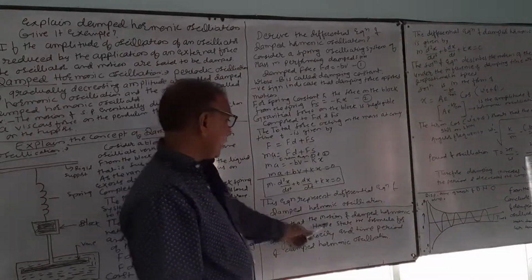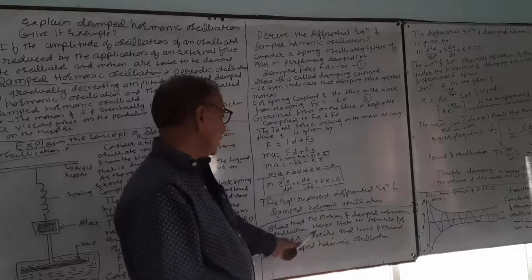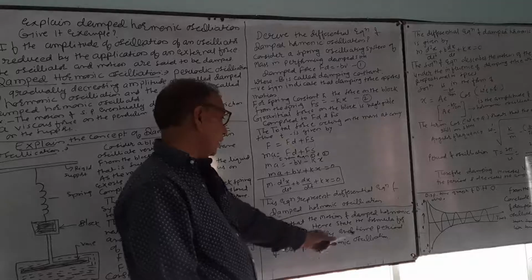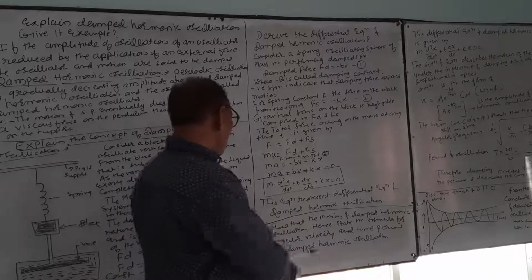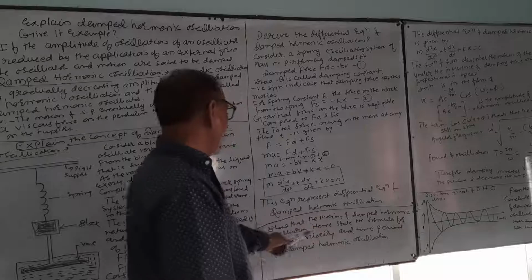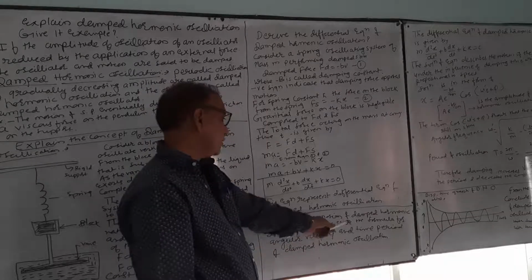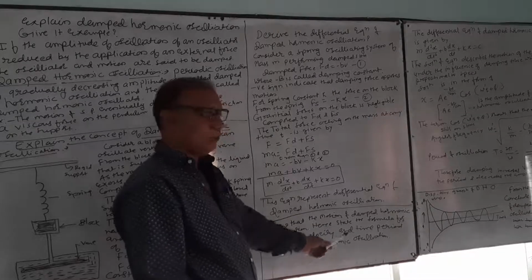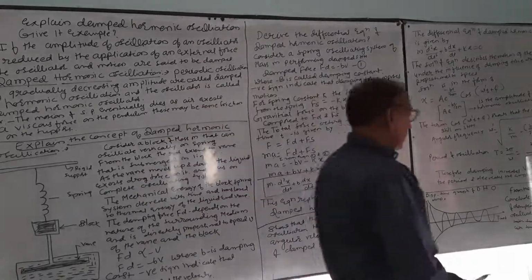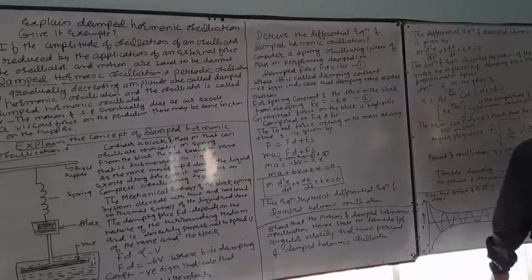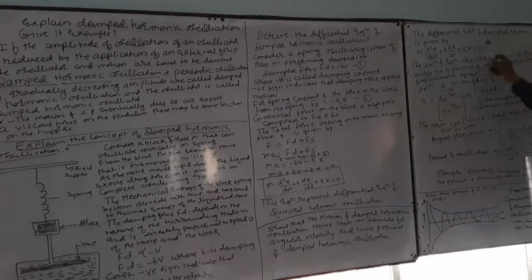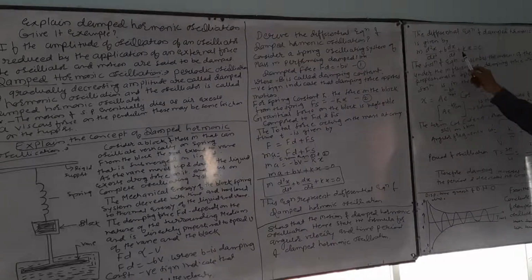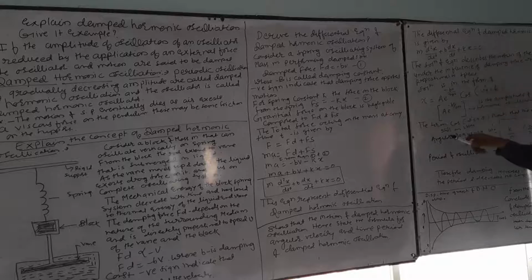Next point: show that the motion of damped harmonic oscillation is given, and state the formula for angular velocity and time period of damped harmonic oscillation. See here, first of all, you have to write the differential equation of damped harmonic oscillation, given by m into d square x by dt square plus b into dx by dt plus kx is equal to 0.